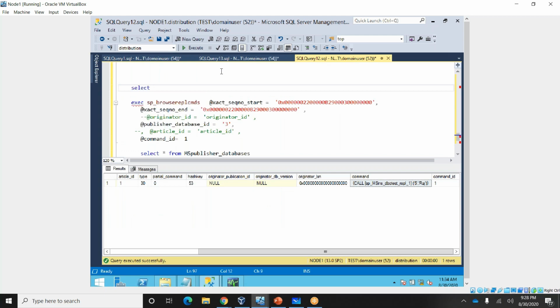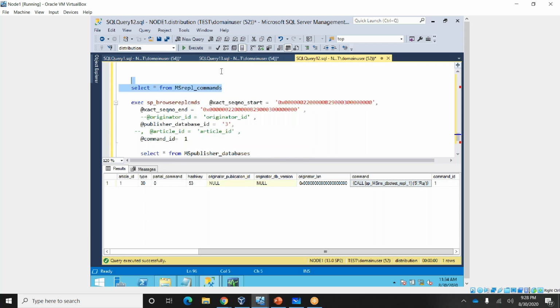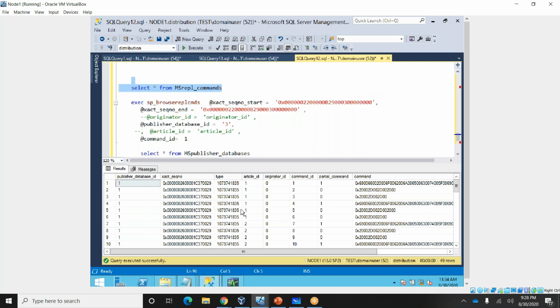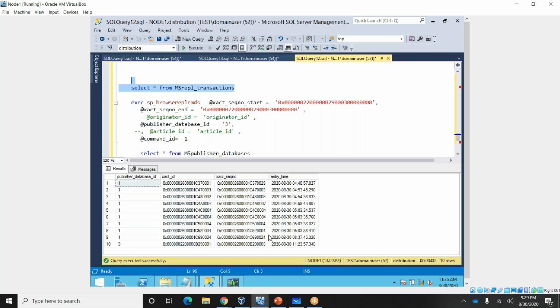Select star from MSrepl_commands. Whatever the commands are, the command related information will be in MSrepl_commands, and the transactions you will be able to see in the transactions table as well. Okay.